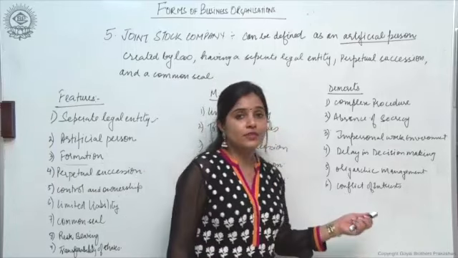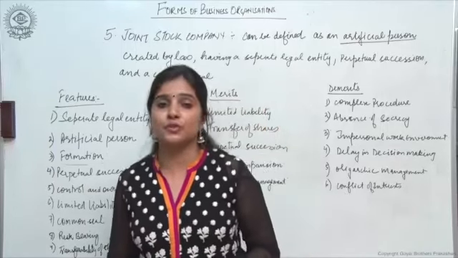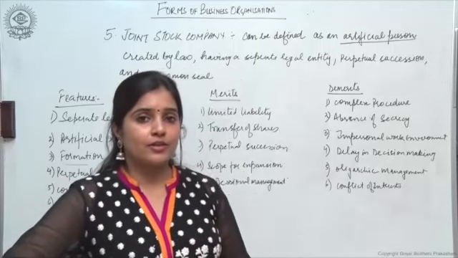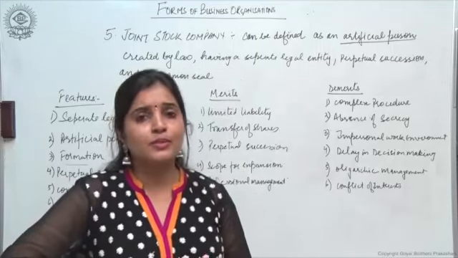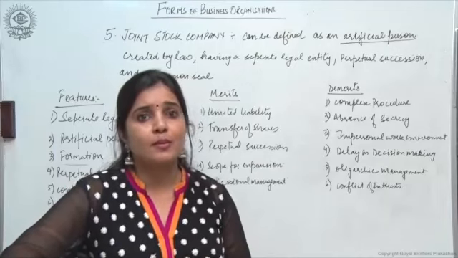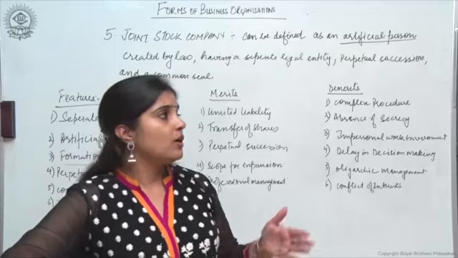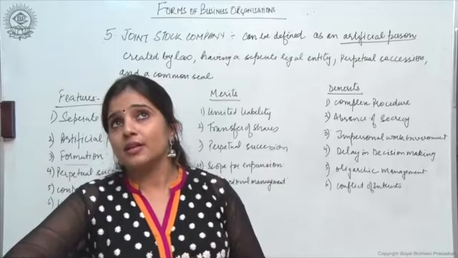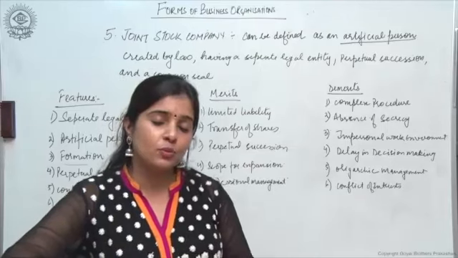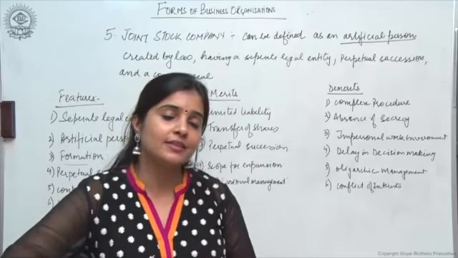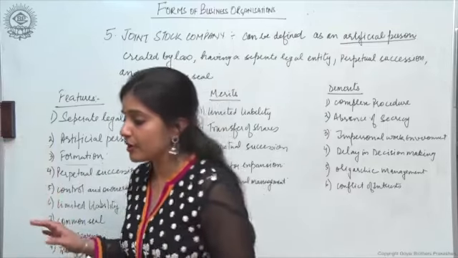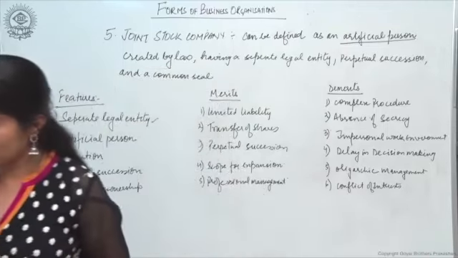Then conflict of interest. There are different interest groups that the company has to cater to, right? That a business has to cater to, or that a company has to cater to. It is the government, it is the shareholders, right? It is investors, suppliers, fine. Now, customers would want to get the best quality product at the lowest possible price, right?